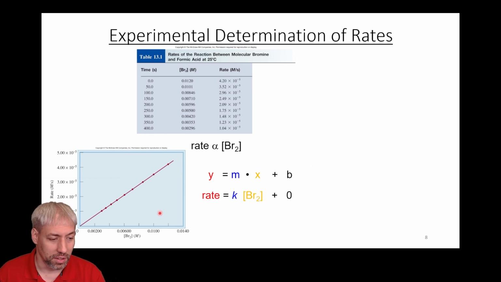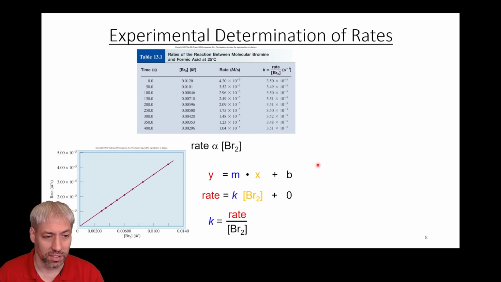And so in this particular case, this equation here translates to this equation here, where rate, which is the y-axis, is equal to k, the rate constant, times the concentration of Br, plus 0. And so this slope is a new factor that we're introducing. Basically it's a proportionality between rate and concentration, depending on the dependence of that concentration.